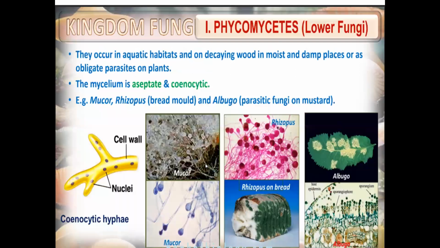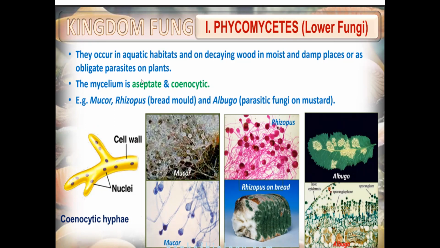So let's study the first one, that is phycomycetes, the lower fungi. Don't read, I'll give you later to read. They occur in aquatic habitats and on decaying wood in moist and damp places, or as obligate parasites on plants.